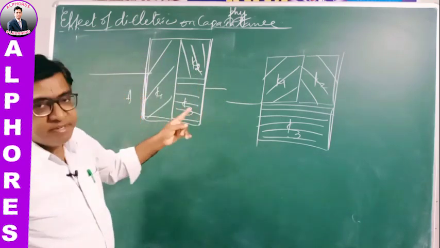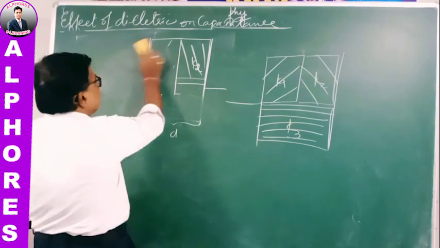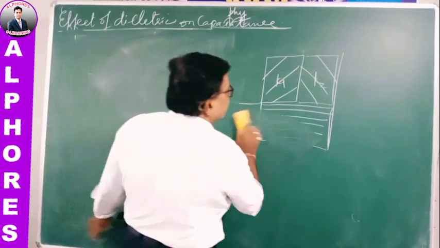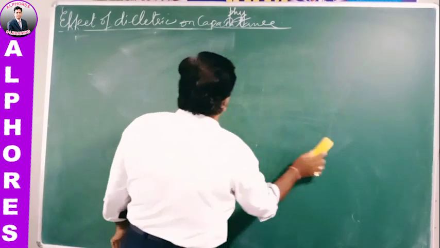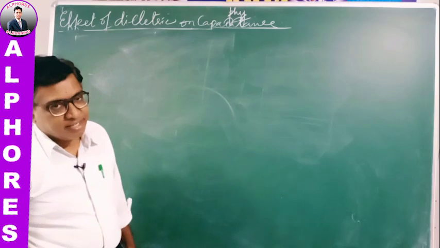Different questions will be asked based on combinations like this. Different questions and different combinations will be asked, and that way you can find out the resultant capacity.